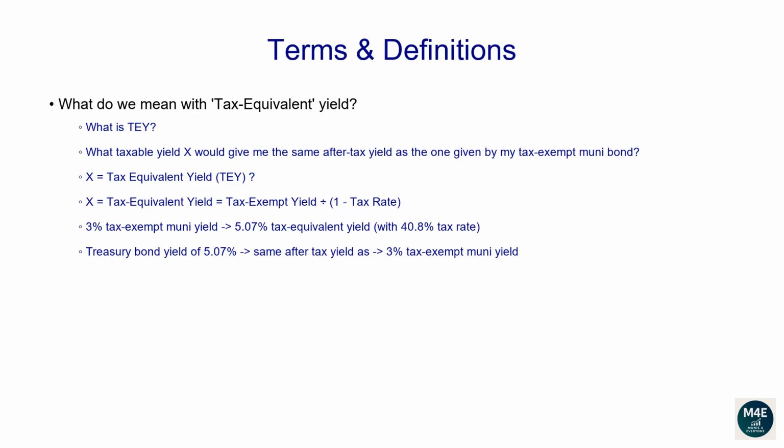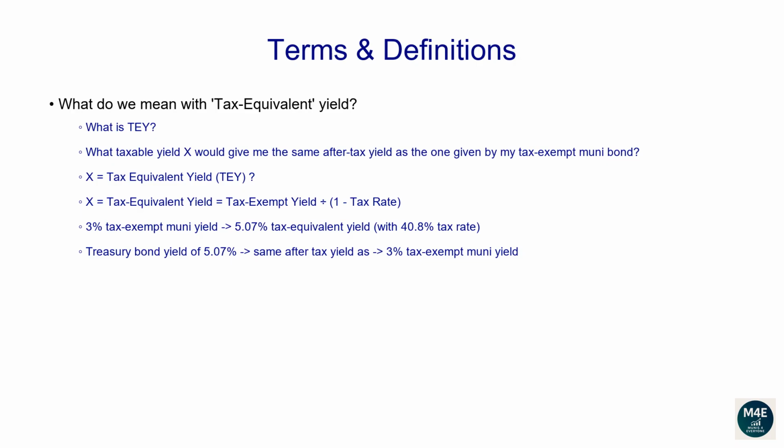What do we mean by tax-equivalent yield? From the previous slide, we know most but not all muni bonds offer tax-exempt yields. However, in order to fairly compare a muni bond to a taxable bond like a US Treasury, we need to ask, what taxable yield X would give me the same after-tax yield as the one given by my tax-exempt muni bond? This X is what is usually called tax-equivalent yield, TEY, and it shows what a taxable bond would need to yield to match the muni's tax-free return. The formula to compute the tax-equivalent yield is given by muni tax-exempt yield divided by 1 minus tax rate.